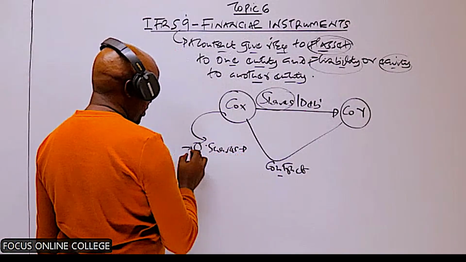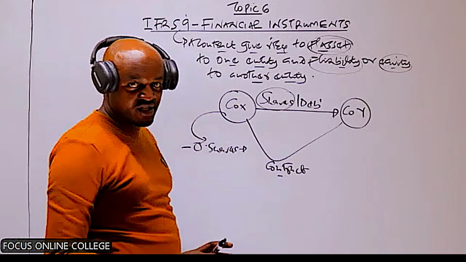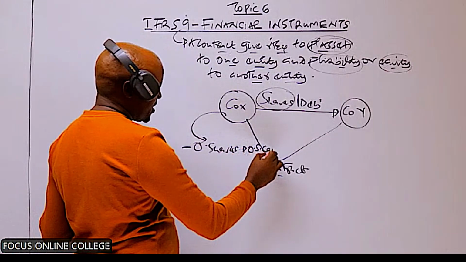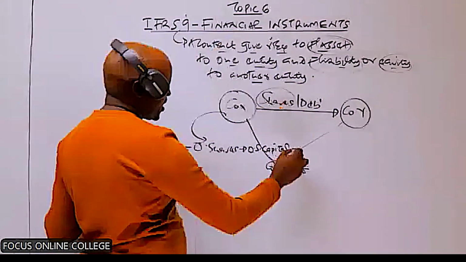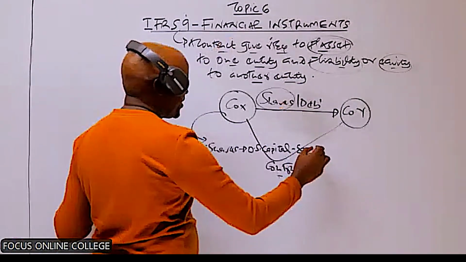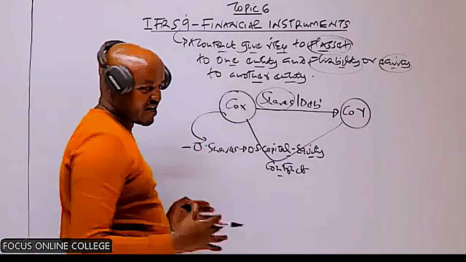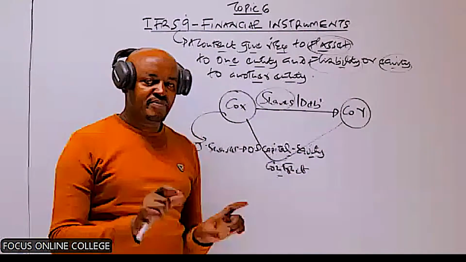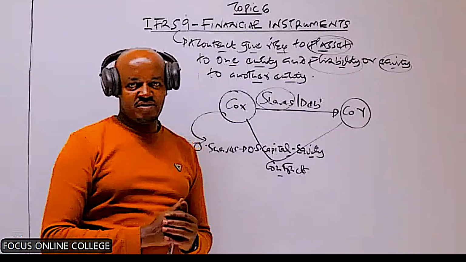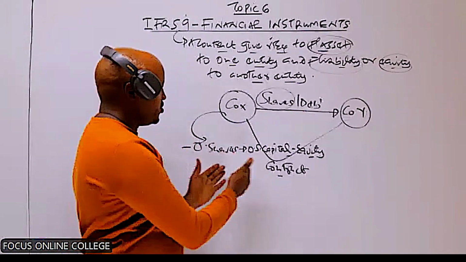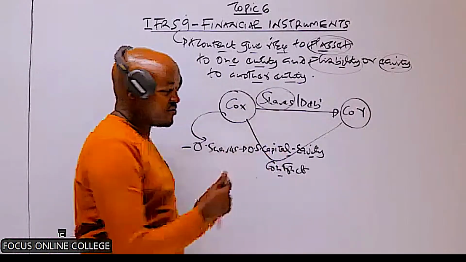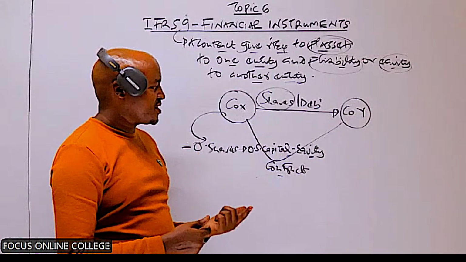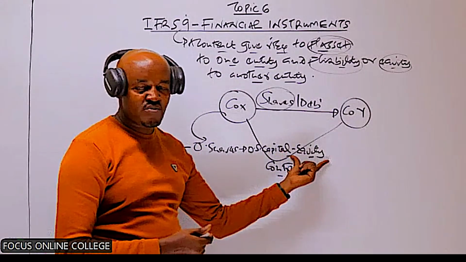So what we know is that once a company has issued ordinary shares, that company raises share capital, which is known as ordinary share capital. Now, ordinary share capital, what we know from financial accounting is that this is a component of equity. Equity in a company comprises of what? Share capital and reserves. So therefore, once a company has issued ordinary shares, that company will raise a share capital, which is known as what? The ordinary share capital. And that ordinary share capital we are saying is a component of equity.